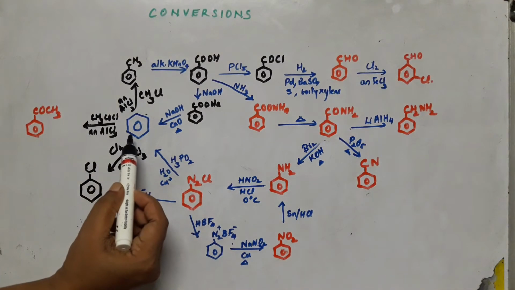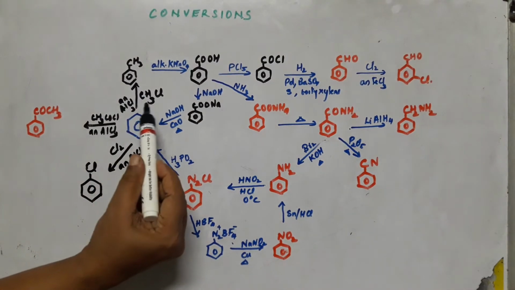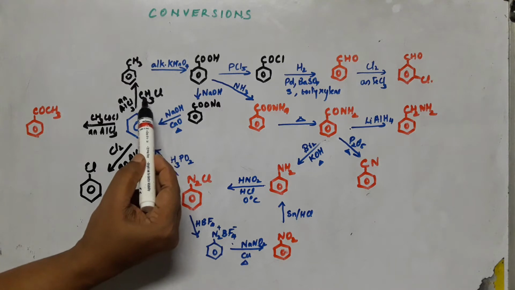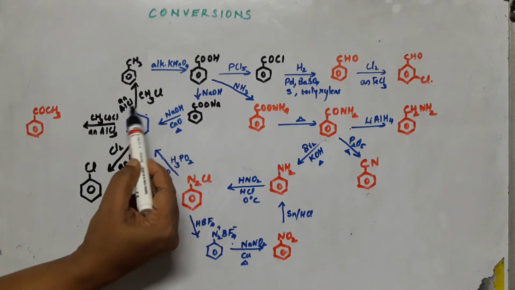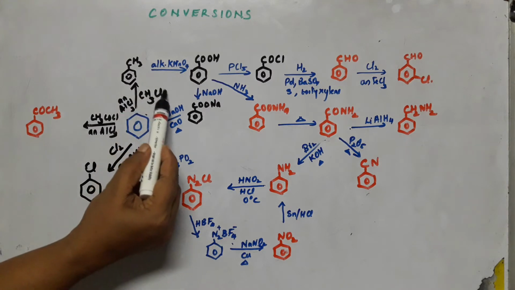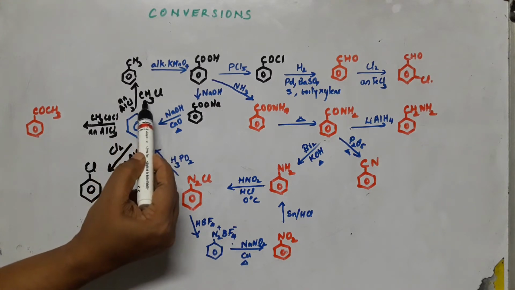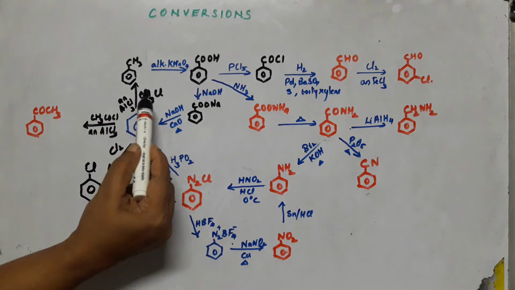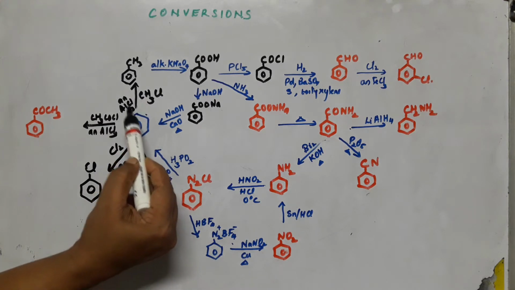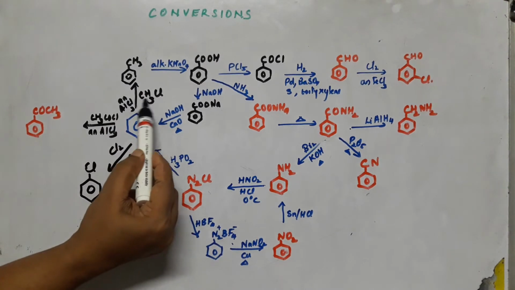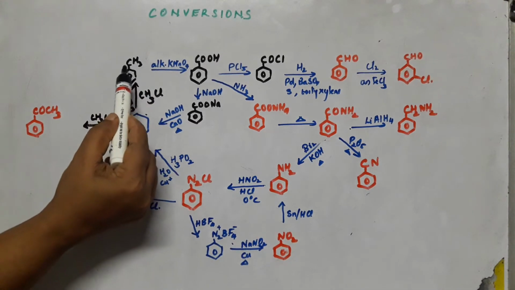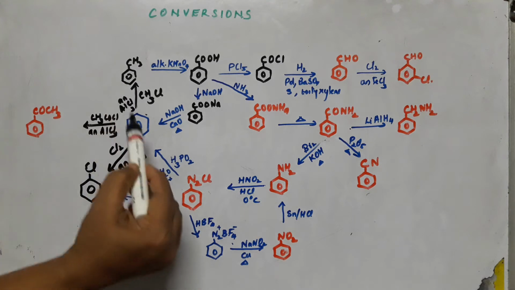Now benzene, when we treat it with methyl chloride or any alkyl chloride in presence of anhydrous aluminum chloride, we know that this is Friedel-Crafts reagent. It helps in the substitution of alkyl on the benzene, so you can increase the carbon on the benzene. Now since we have added here CH3Cl, CH3 got substituted and you are getting toluene from benzene.